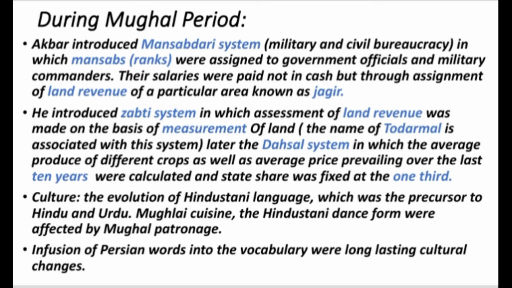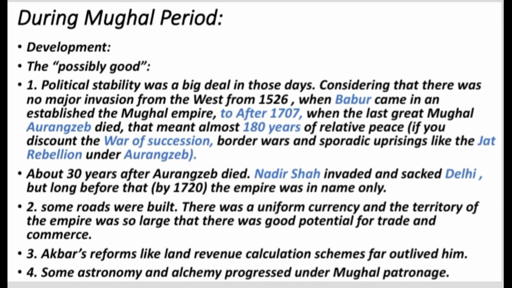Culture during the Mughal Empire saw the evolution of the Hindustani language, which was the precursor to Hindi and Urdu. As I already told you, Mughal cuisine had a greater impact on Indians, and so did the Hindustani dance form, which was affected by Mughal patronage. The infusion of Persian words into the vocabulary was a long-lasting cultural change. During the Mughal Empire, development was possibly good.